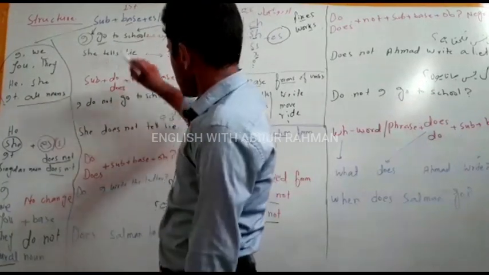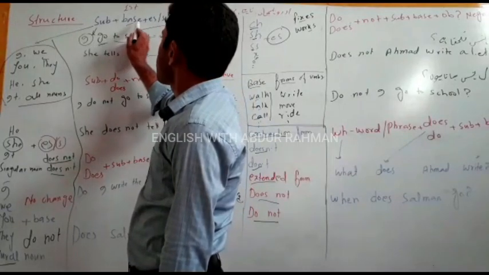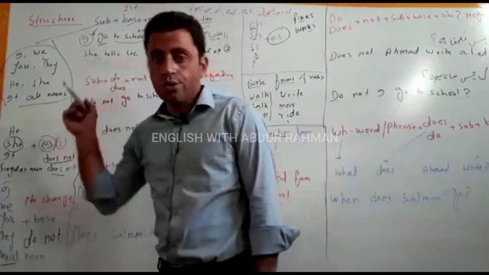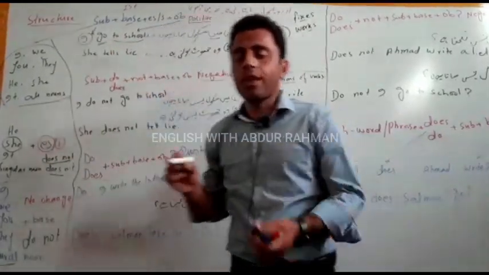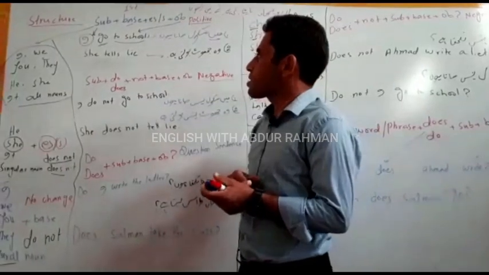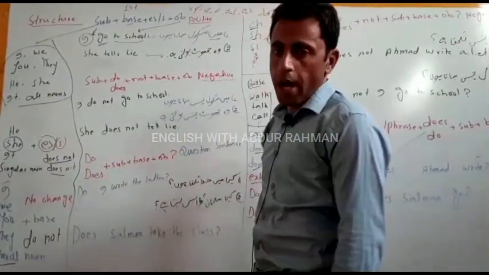So we can't add es here, and we can't say I goes to school. It is wrong because I is a plural subject in grammar, and we can't add es or s to the base form.